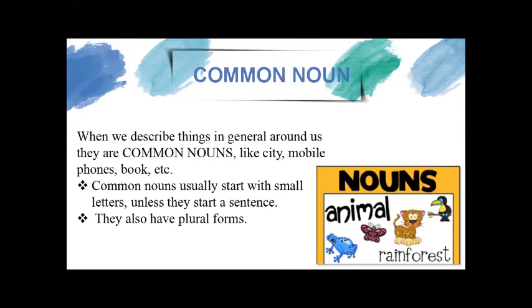Now when we talk about noun, first of all, let us consider the common things in general around us. We have a lot of objects around us. Let us see, mobile phones, books, city, table, chair, and so on. Endless number of things around us. They all come under common nouns. Common nouns usually start with a small letter, unless they start a sentence. And common nouns have plural forms. For example, cities, mobile phones, books, tables, and so on.